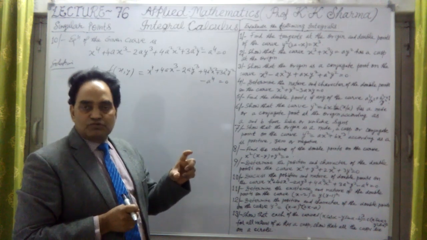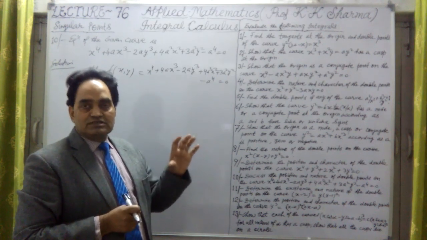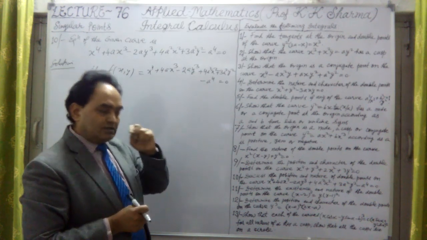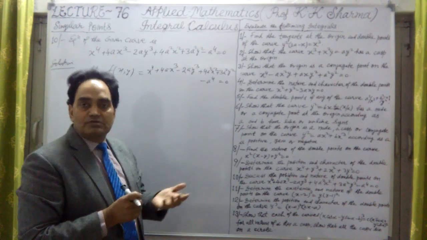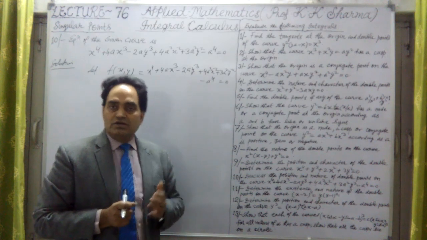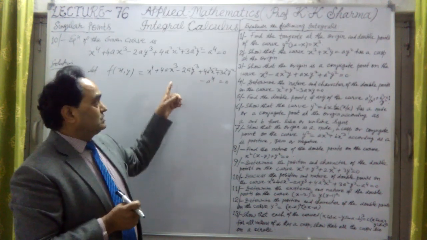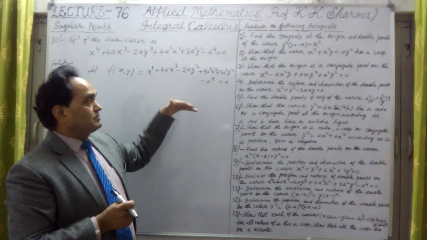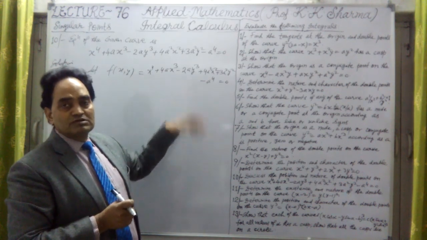For finding the double points, we have to find del f upon del x, del f upon del y, and f equal to 0. From this solution, we will find what the double points are, how many double points there are, and which are the possible double points that we will select out of the points here.